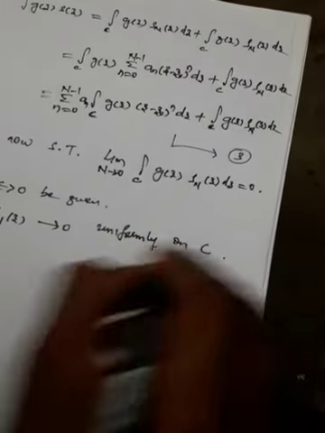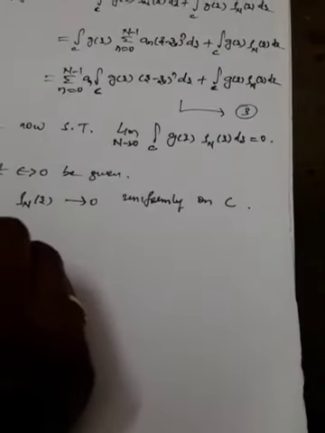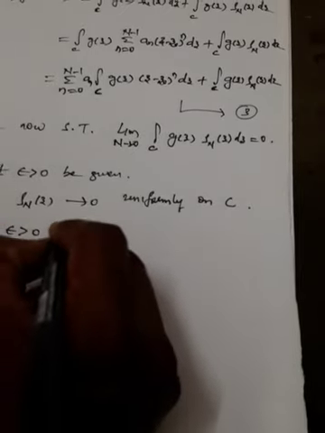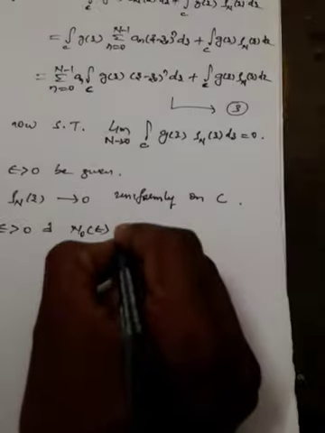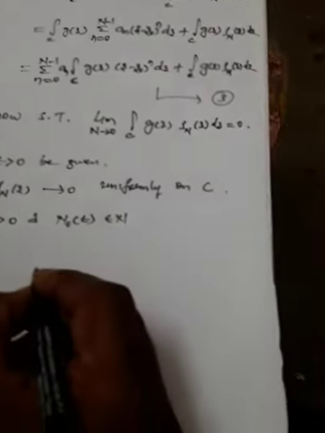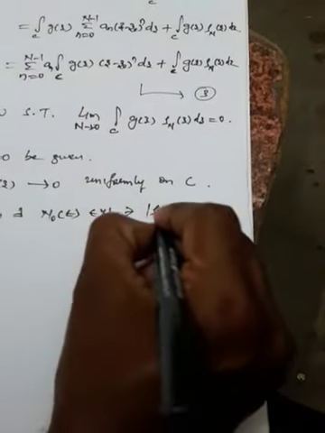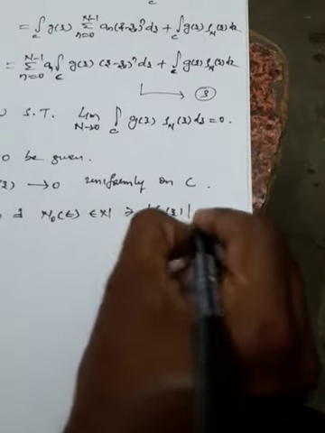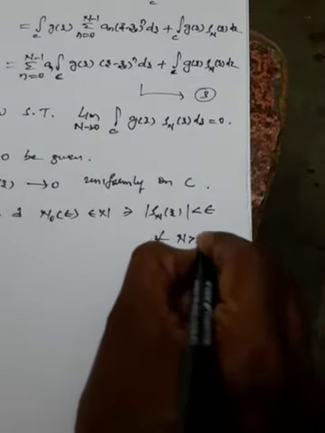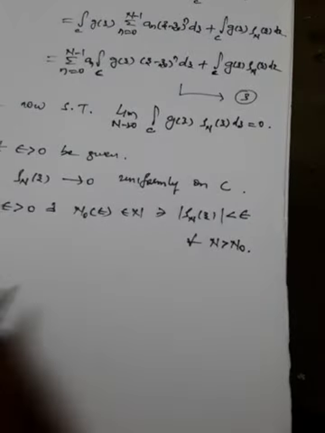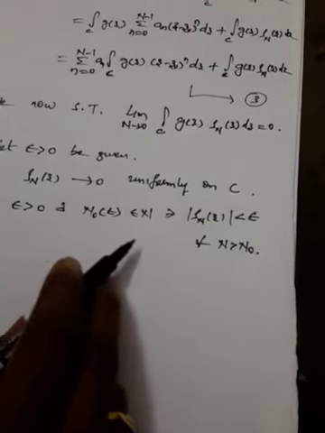So for epsilon greater than 0, there exists a neighborhood n naught belonging to N such that mod rho n of z is less than epsilon for all n greater than n naught. This we have already taken as the definition.